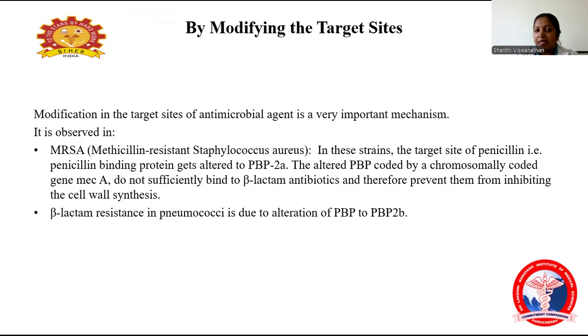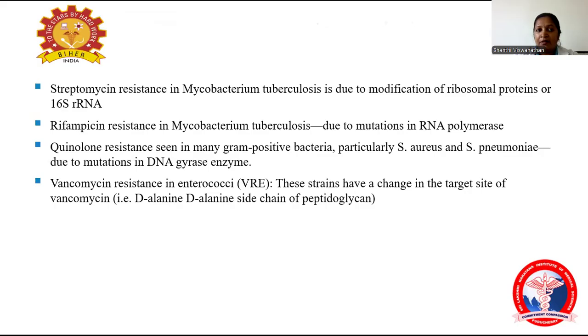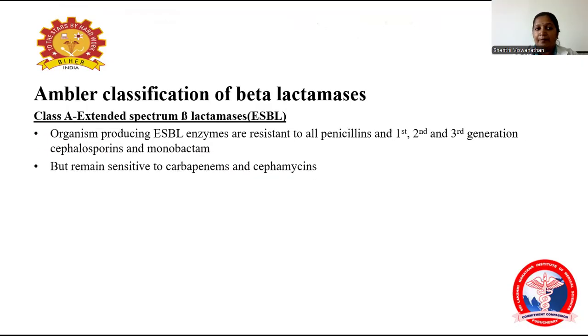So beta-lactam resistance seen in pneumococci is due to alteration of the penicillin binding protein to penicillin binding protein 2B. Streptomycin resistance in Mycobacterium tuberculosis is due to modification of the ribosome, that is 16S rRNA. Rifampicin resistance in Mycobacterium tuberculosis is due to mutation in the RNA polymerase. Then quinolone resistance is seen in many gram-positive bacteria, particularly Staphylococcus aureus and Streptococcus pneumoniae, mainly due to mutation in the DNA gyrase enzyme. Vancomycin resistance in enterococci involves a change in the target site, in the form of the D-alanine side chain of peptidoglycan.